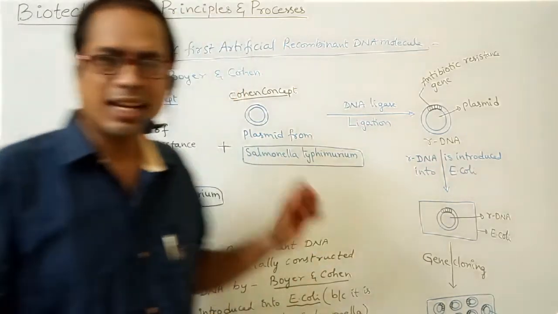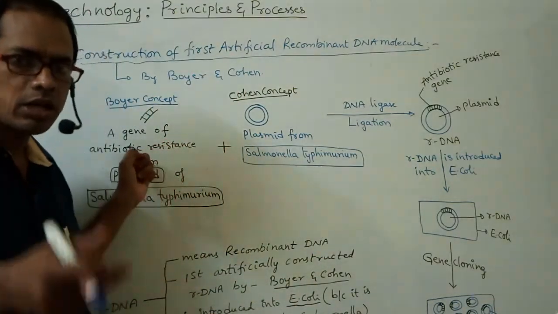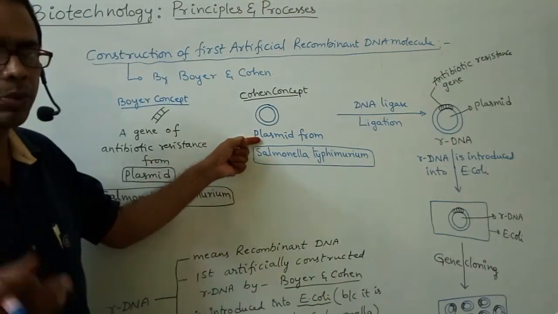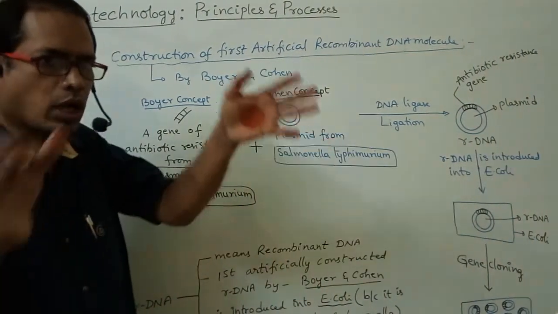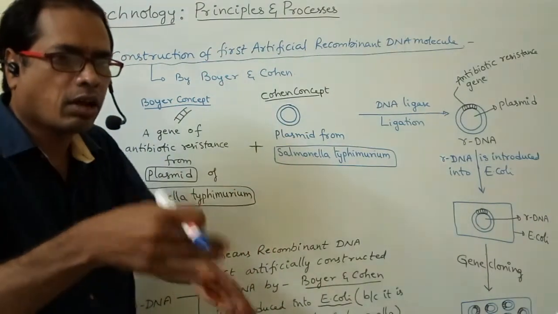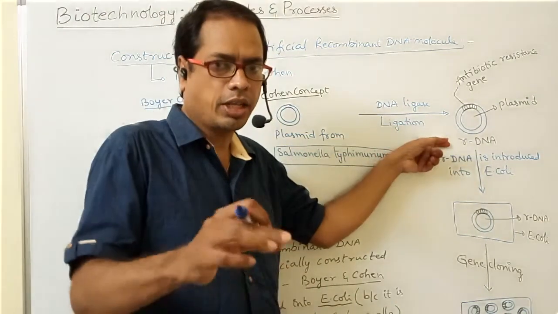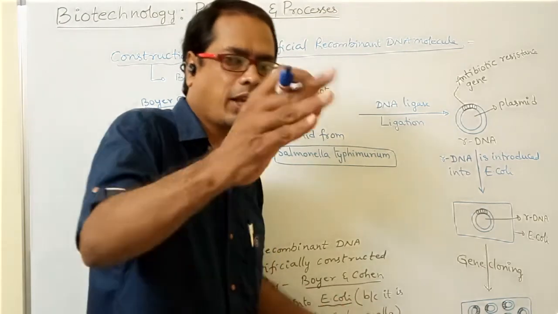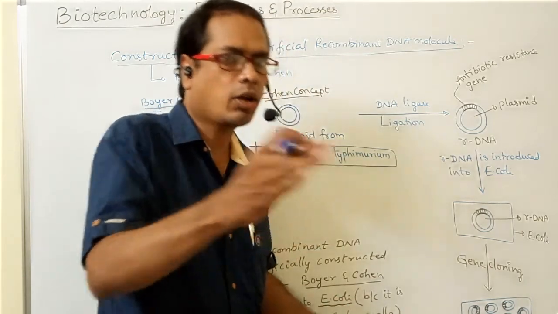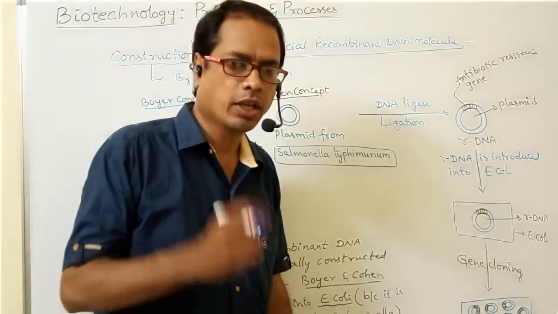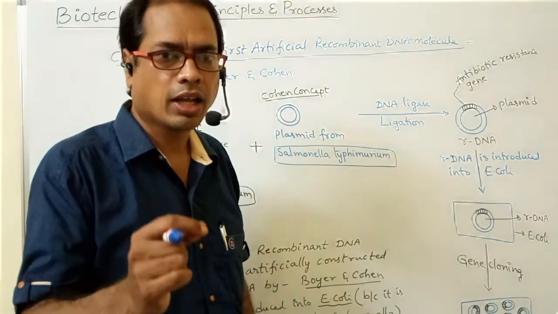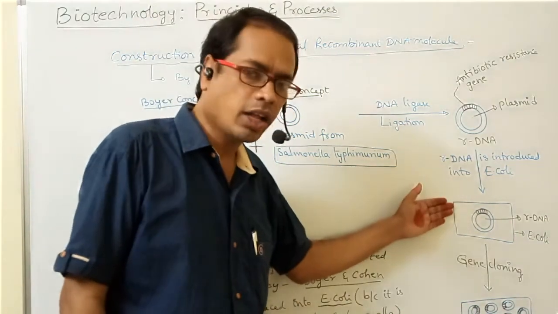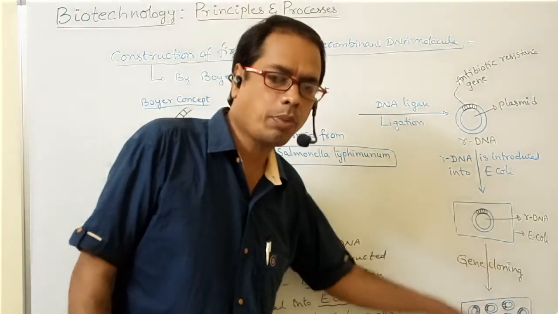Okay, so the antibiotic resistance gene is the concept of Boyer. Plasmid isolation is the concept of Cohen. Those two concepts together form rDNA. That is, the formation of rDNA was first artificially constructed by both Boyer and Cohen. Which enzyme is useful for ligation? DNA ligase. This rDNA is able to produce multiple copies of the gene.